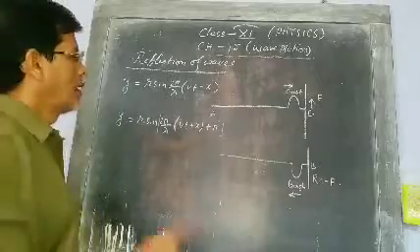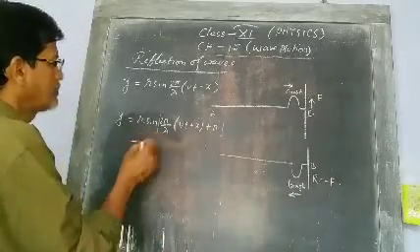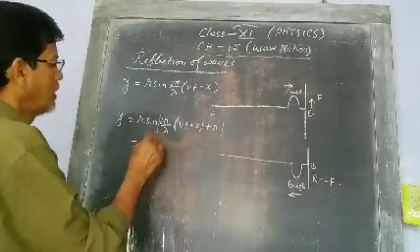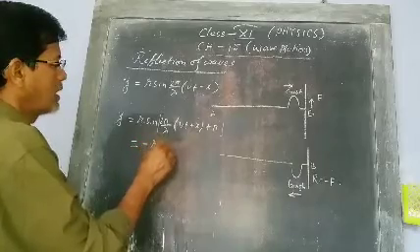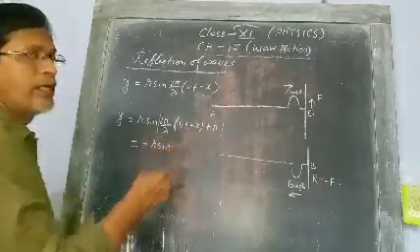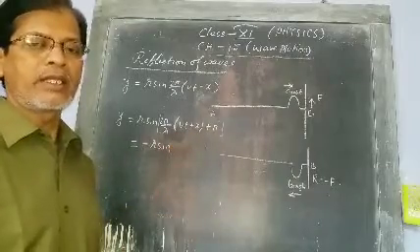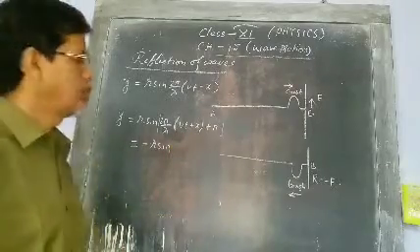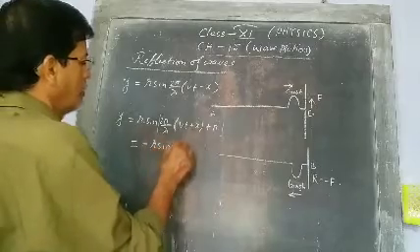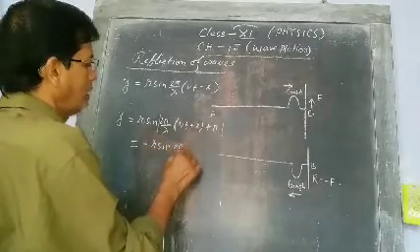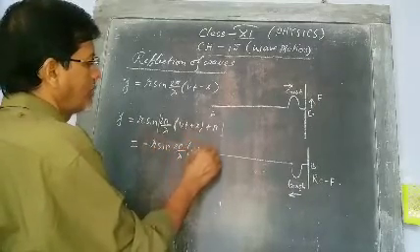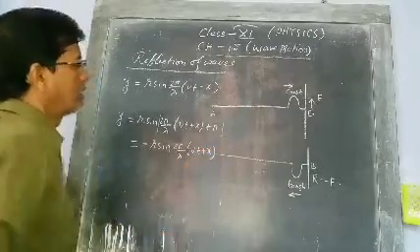Clear? This means it will be minus r sin 2 pi by lambda (vt plus x), since sin of 180 plus theta is minus sin theta, third quadrant being negative.